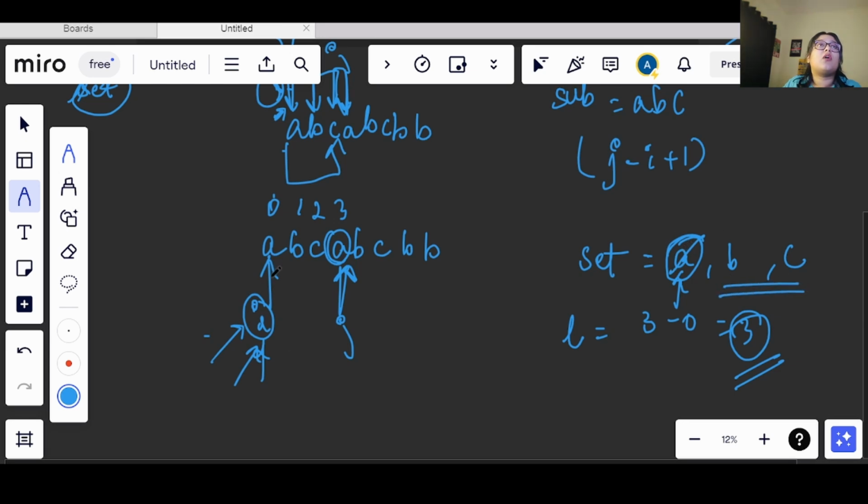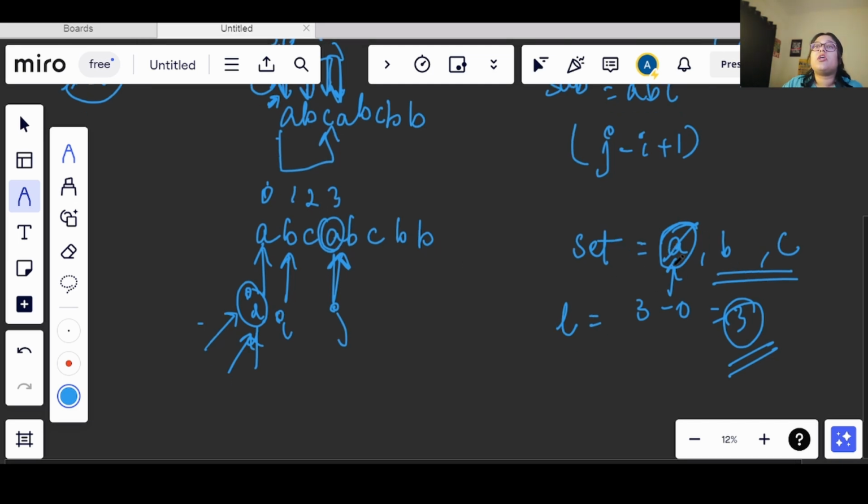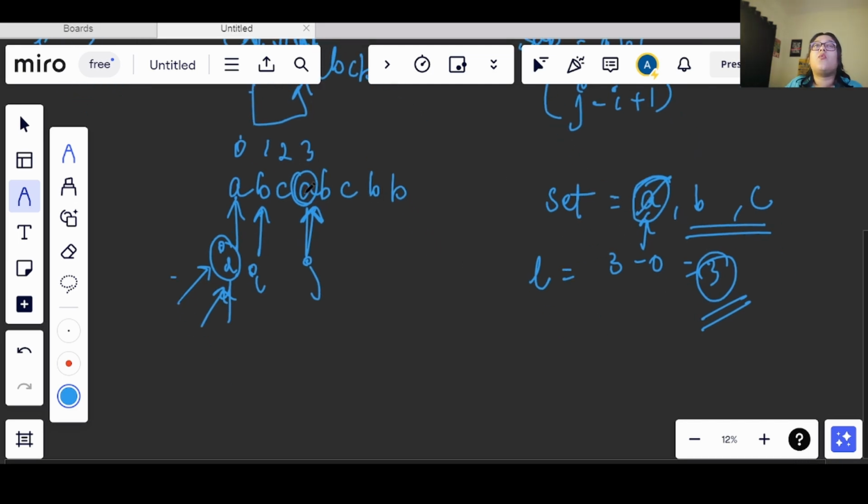Now after removing this from the set, what will happen? We will move this i index forward. I will increment the value of i, and now my i will get updated to this. So now my j is at this index. Since I have removed the A, now I can add this A here. Why am I adding this?